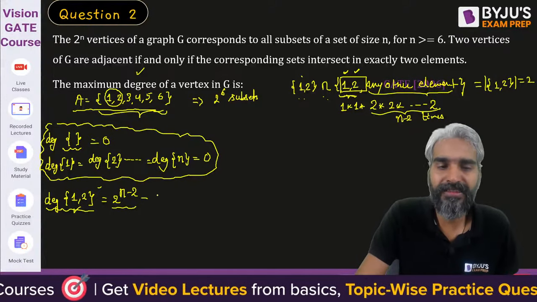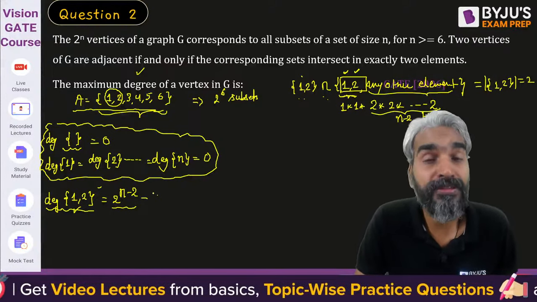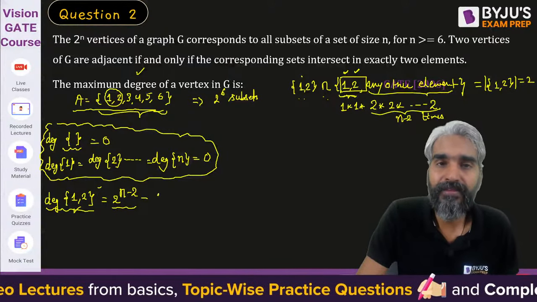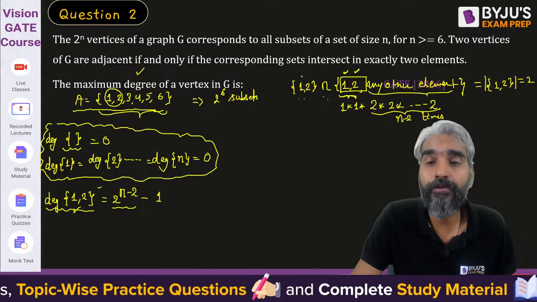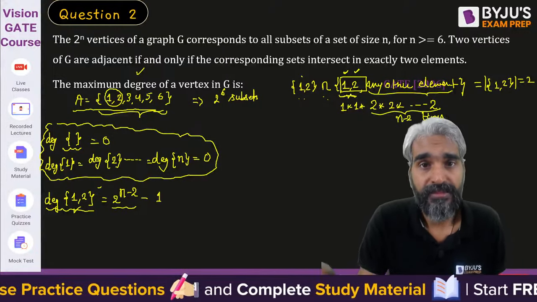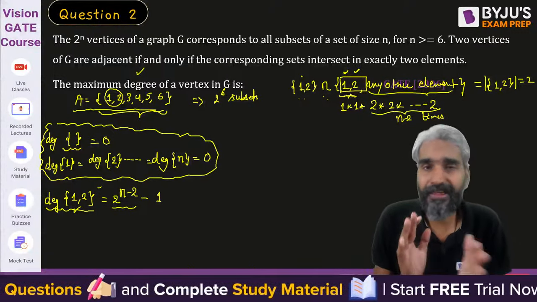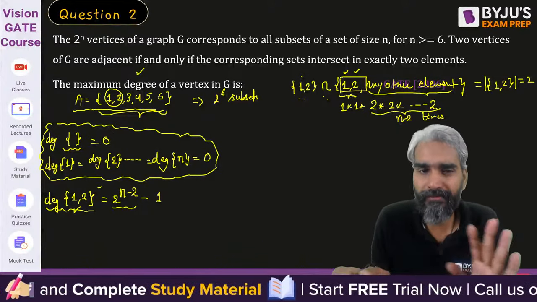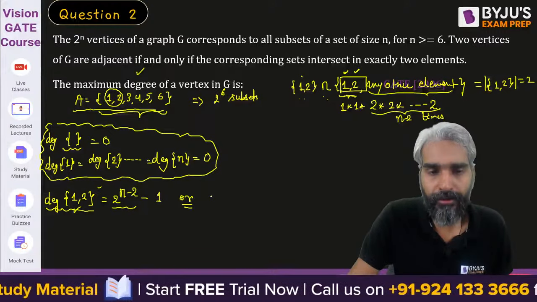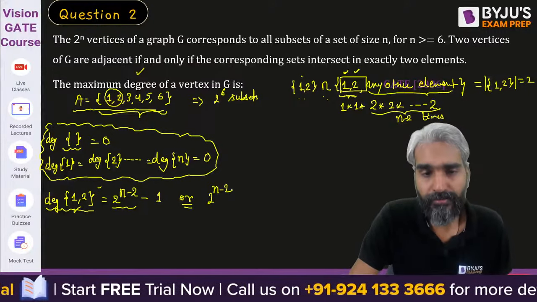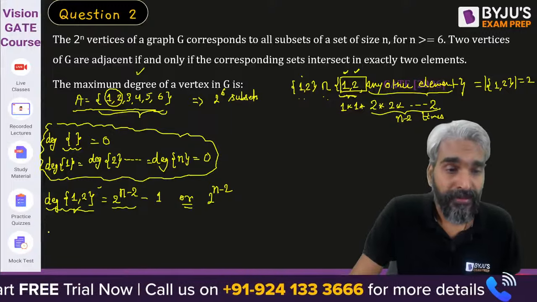Either you can say that if self loops are not allowed, then the degree will reduce by 1. That is, {1, 2} is not allowed to intersect with {1, 2}, then in that case it will become this. But let's assume that self loop is also allowed, so it will be 2^(n-2).